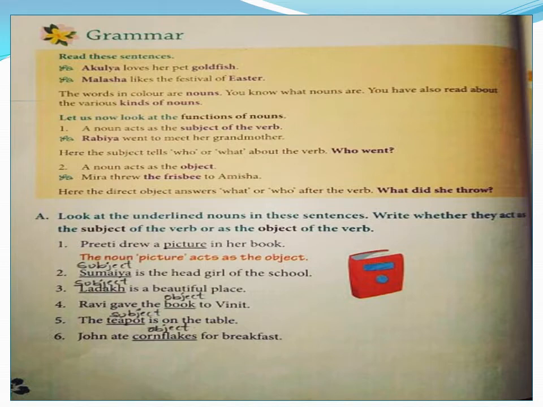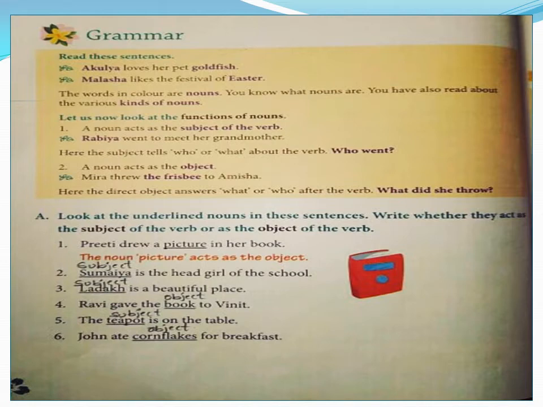It is in colored form. Can you see? The direct object answers what or who after the verb. So, verb is an action word. Here, threw. Throwing something is an action word. After throw, if we question, what did she throw? That is frisbee. That is the object. Now, based on this, our exercise A is: look at the underlined nouns in these sentences. Write whether they act as the subject of the verb or as the object of the verb.